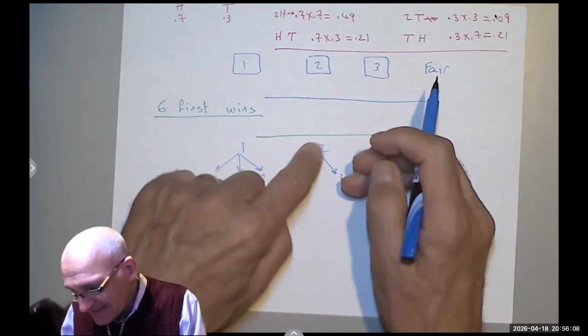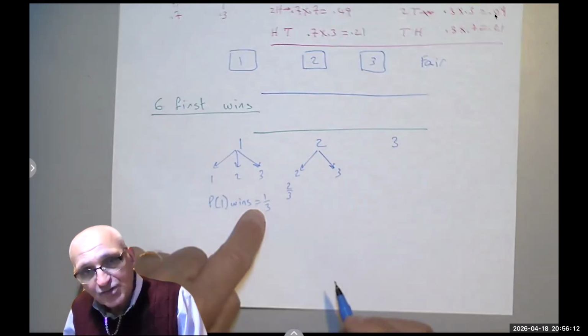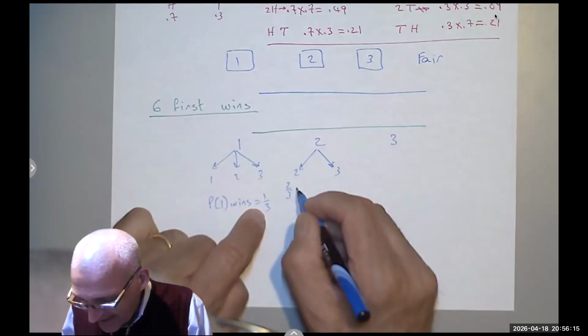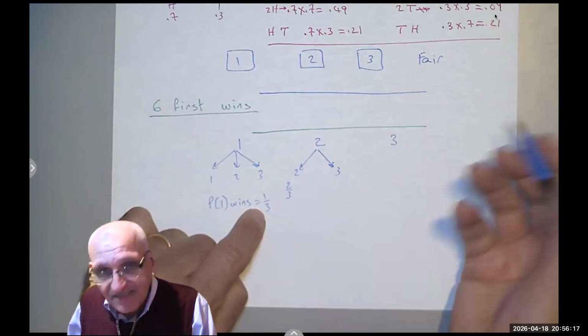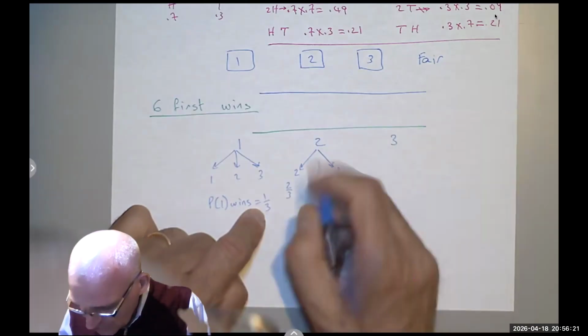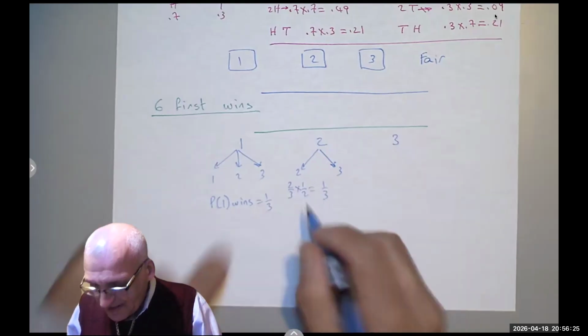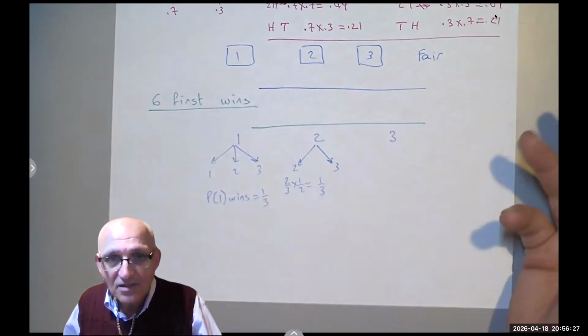So the probability that number 2 wins is 2/3, meaning the first has to lose and the second has to win, and the probability of winning is half, right? There are 2 boxes. He picks the correct or the wrong one. So 2/3 times 1/2 equals 1/3. So the probability that 2 wins is also 1/3.